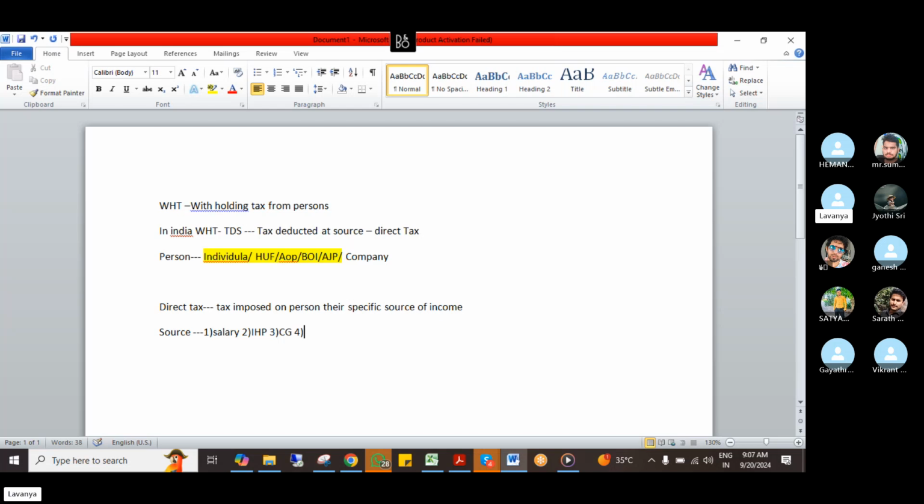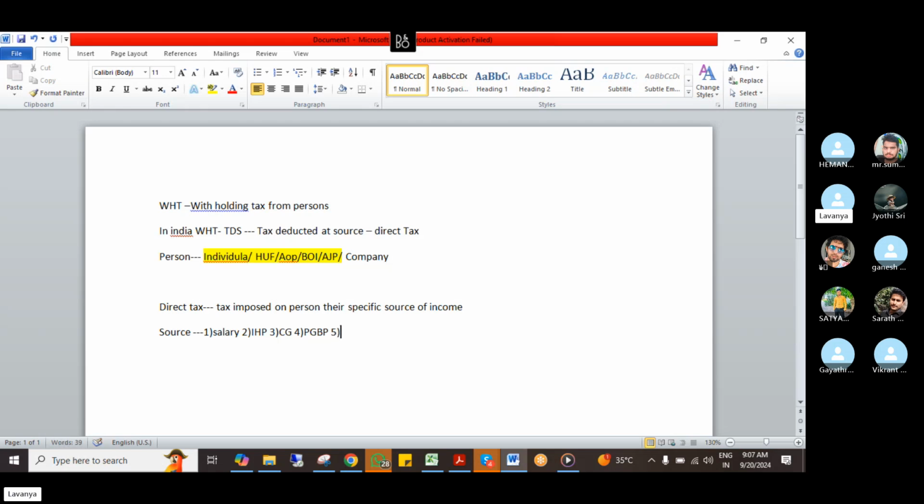Then the fourth head is PGBP. When I'm doing any business, while doing this business process, if I'm paying anything to anyone, I have to deduct TDS from that person. PGBP means business and professional income. If Lavanya and Co takes audit services, in that scenario also I'm paying the auditor, right? That transaction also is covered under this head PGBP.